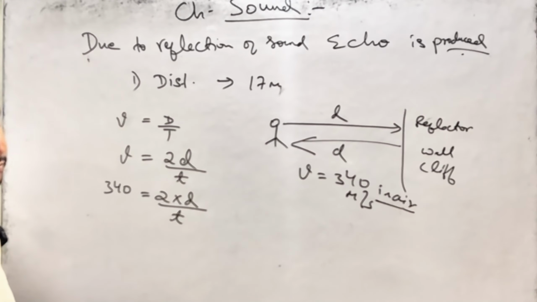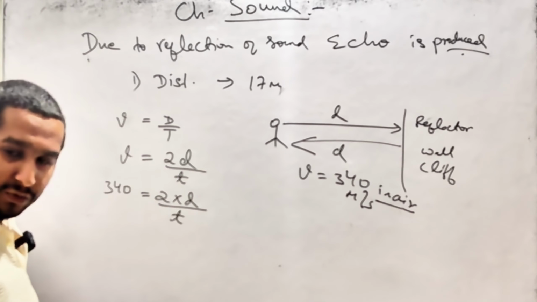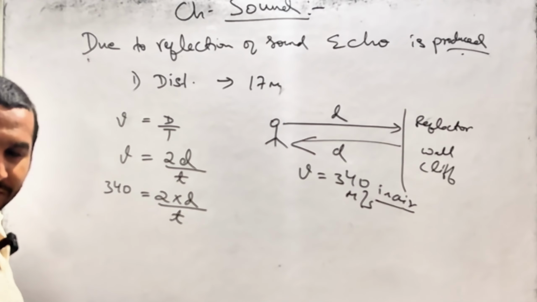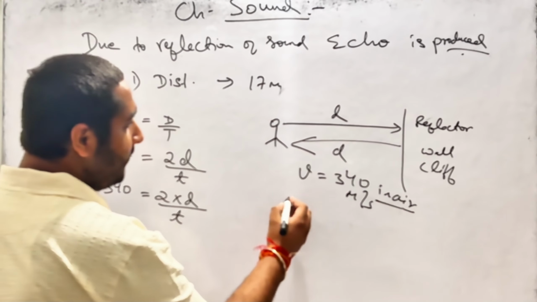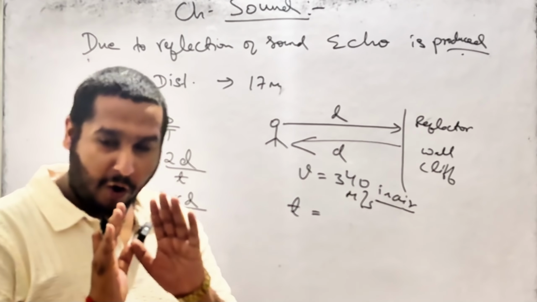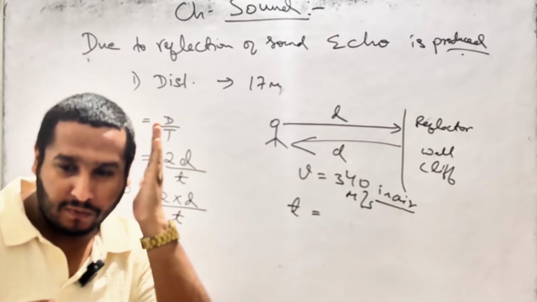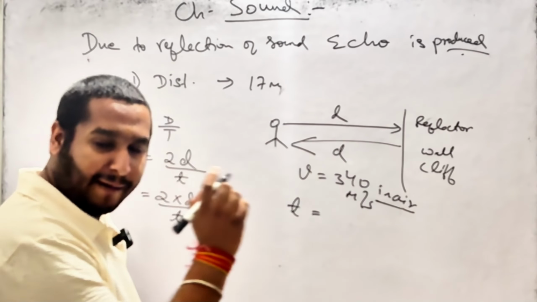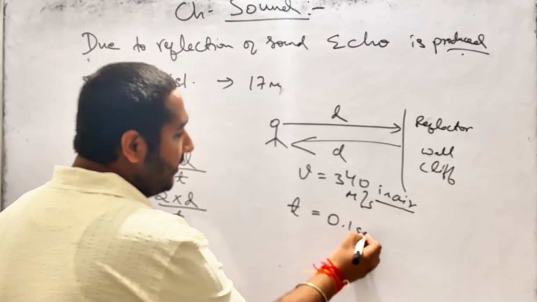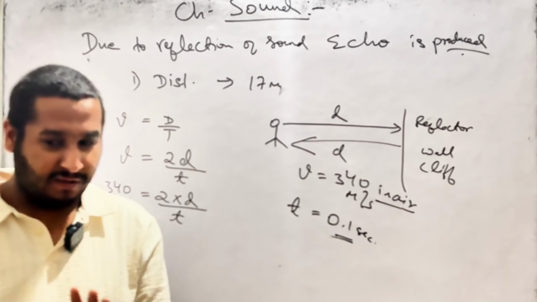And one more thing I would like to say: like distance, which I told you should be a minimum of 17 meters, the time between producing the sound and hearing the echo should also have a minimum gap of 0.1 seconds. This is the minimum.